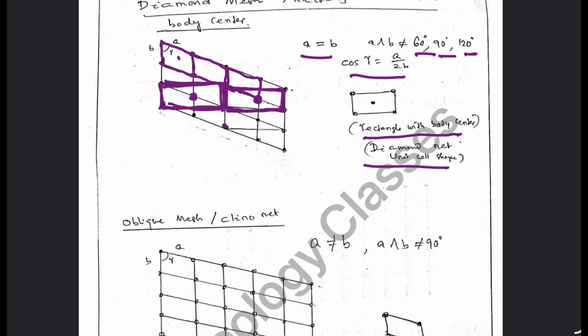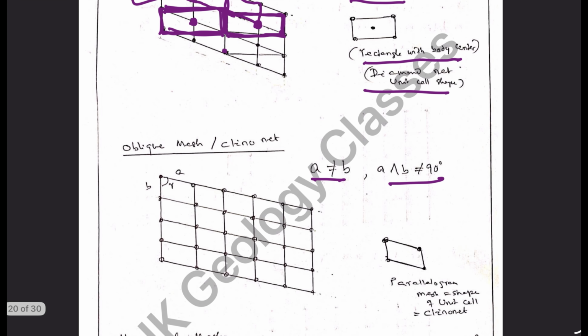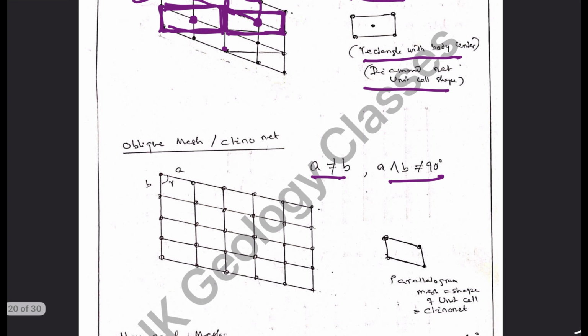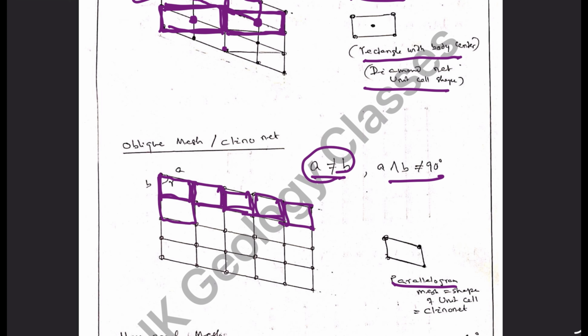If A is not equal to B, and the AB angle is not equal to 90 degrees, it will also produce a rhombus-like shape, or rather a parallelogram. Because A is not equal to B, it will produce a parallelogram. These are the parallelograms possible. So, a parallelogram net.